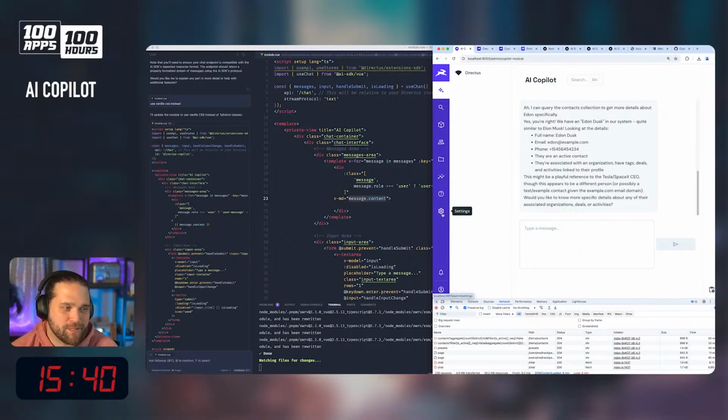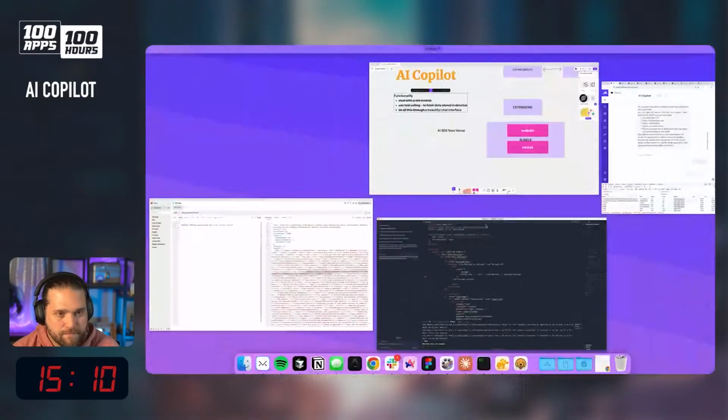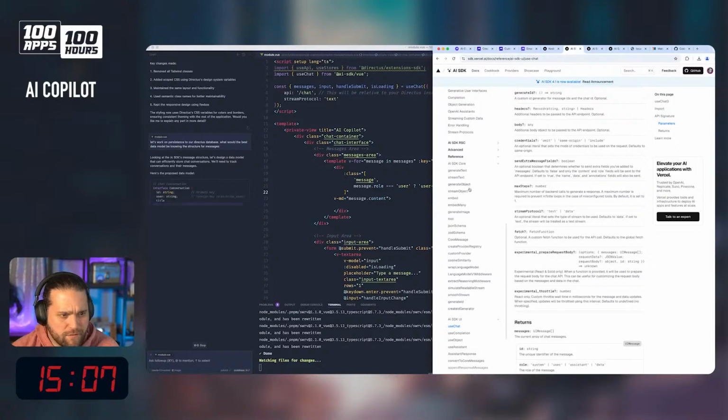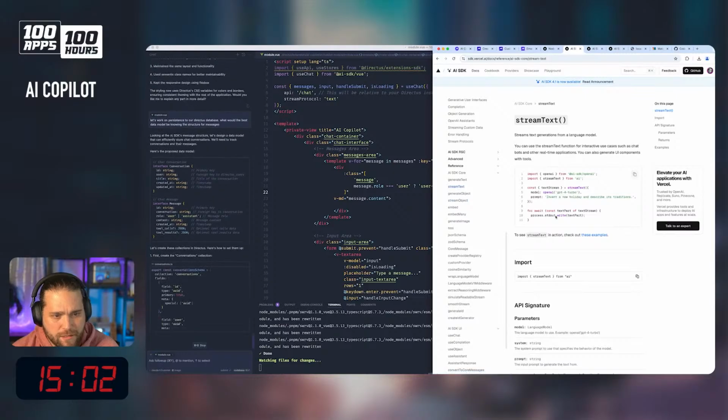Let's work on persistence. Let's work on persistence to our Directus database. What would the best data model be, knowing the structure for messages? So if we look at stream object, stream text,